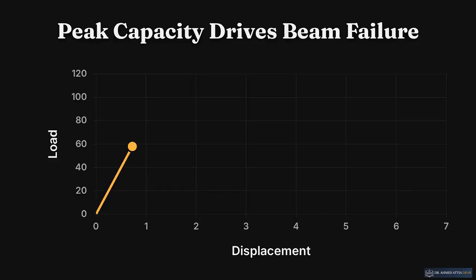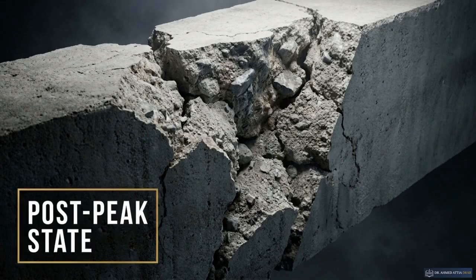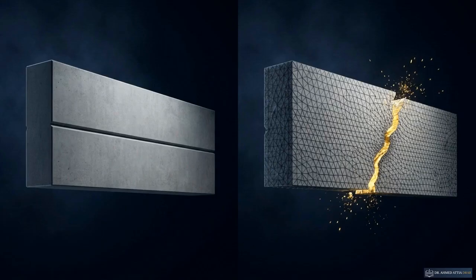The response moves up the initial stiff incline, rounds the peak capacity, and drops sharply down the post-peak softening branch. Tracing that descending curve exposes the limited ductility of a shear failure. The nonlinear finite element simulation computes the exact mechanism that linear equations missed.